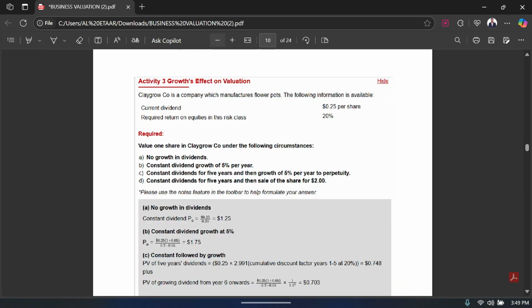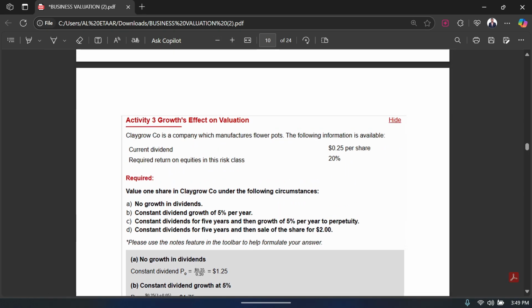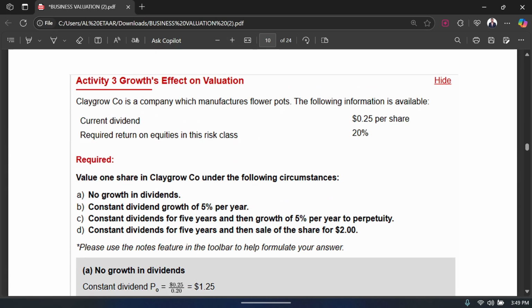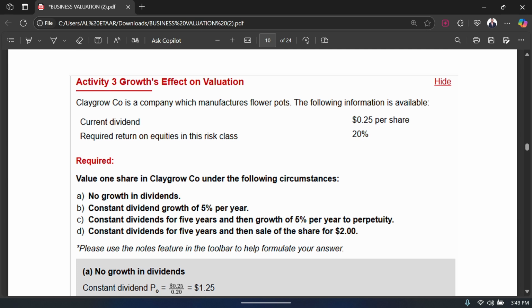Now this is a very important activity that you need to check. First of all, remember that if there is no growth in the dividend, we are going to look at 4 different scenarios, and all these 4 are very important. So focus on the question very carefully. It says that Clay Grow Company is a company that manufactures flower pots. The following information is available.